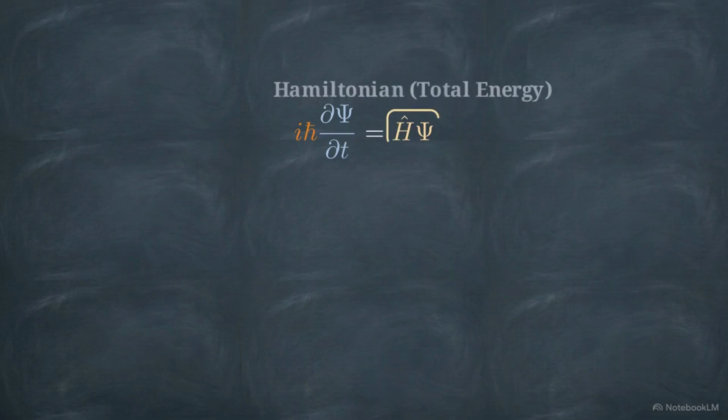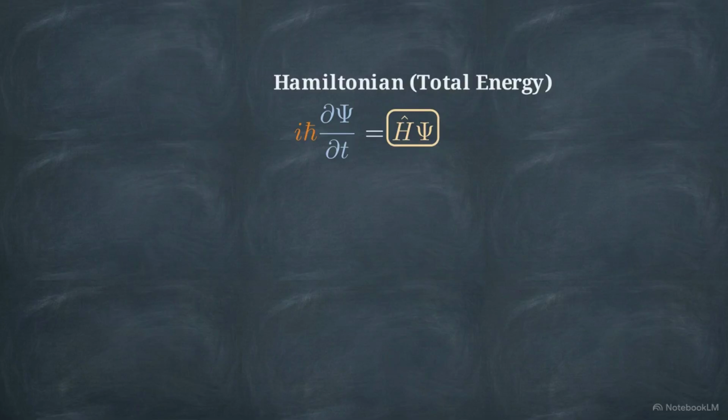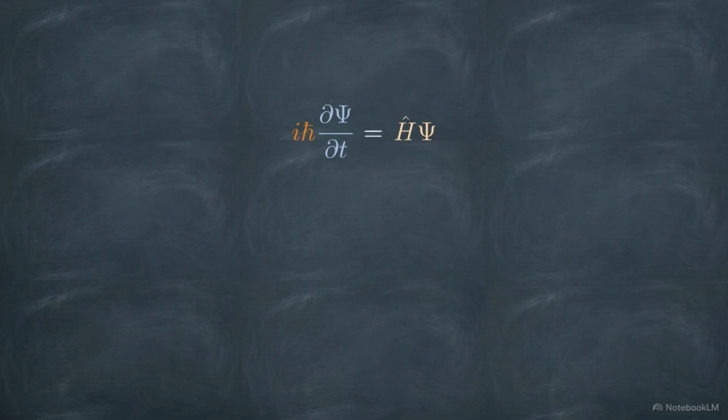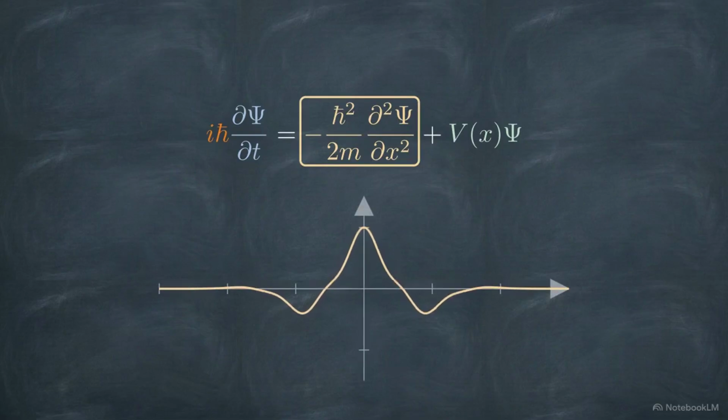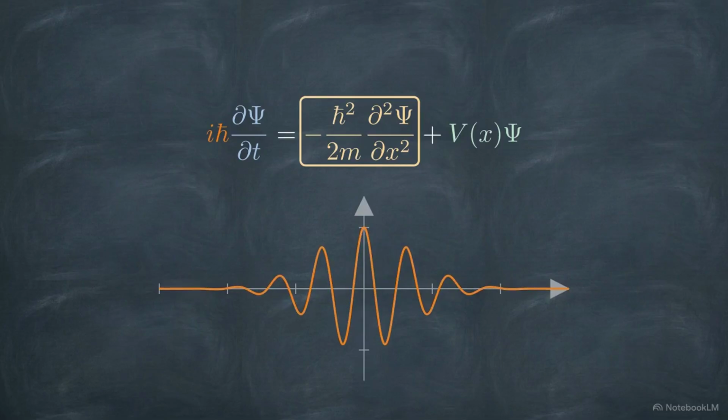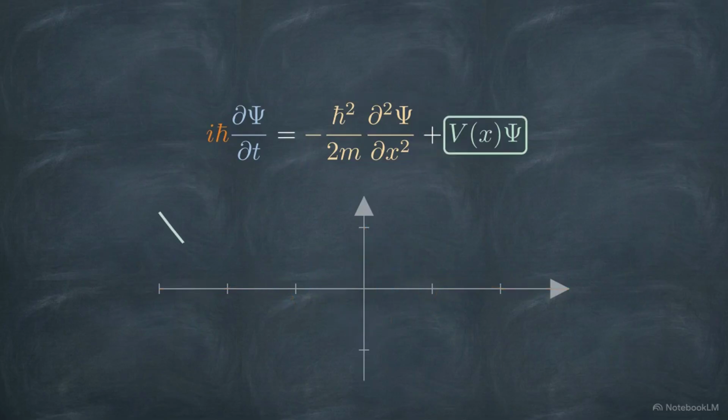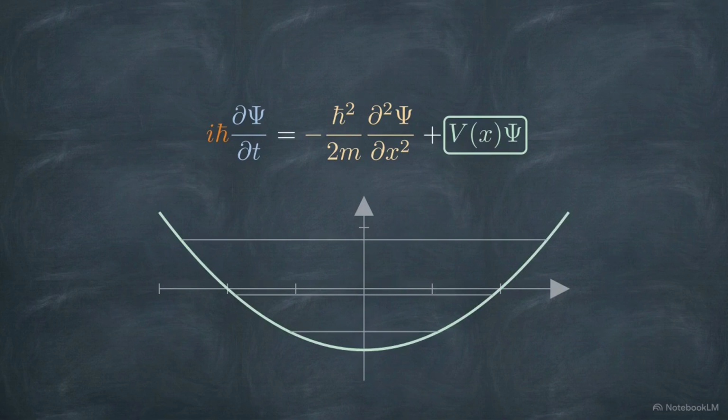To understand how this state evolves, we rely on the time-dependent Schrödinger equation, the central equation of motion in quantum mechanics. On the right side of this equation is the Hamiltonian, the operator that represents the system's total energy. It breaks down into two distinct parts. The first is the kinetic energy, which is driven by the second spatial derivative. The sharper the wave function curves, the higher the kinetic energy of the particle. To this, we add the potential energy term, representing the physical constraints or forces acting upon the system.